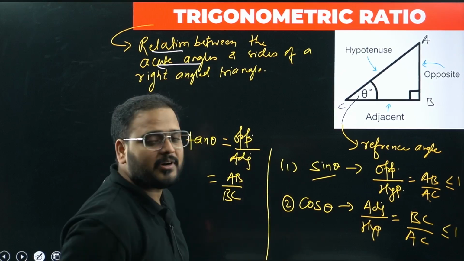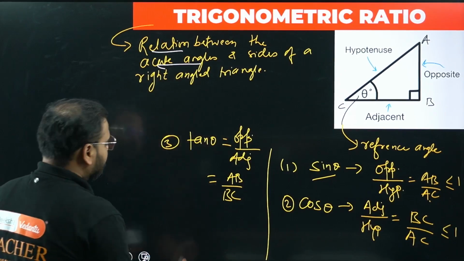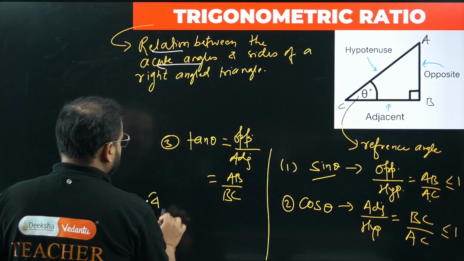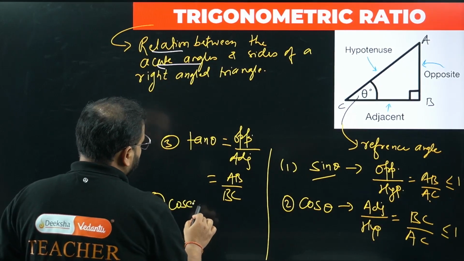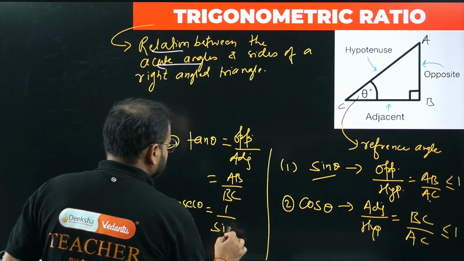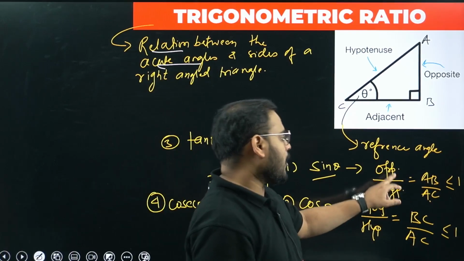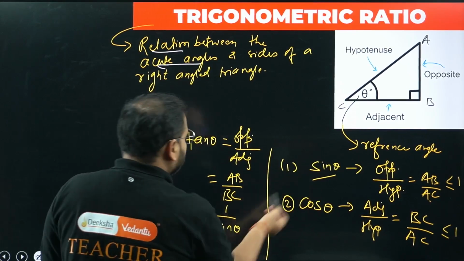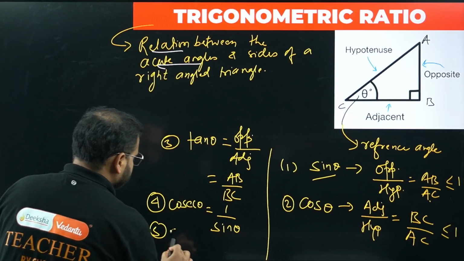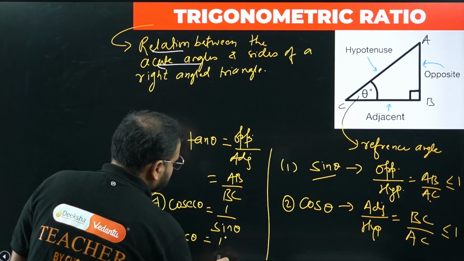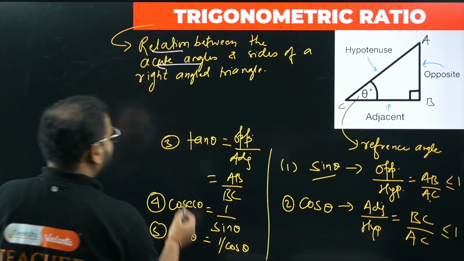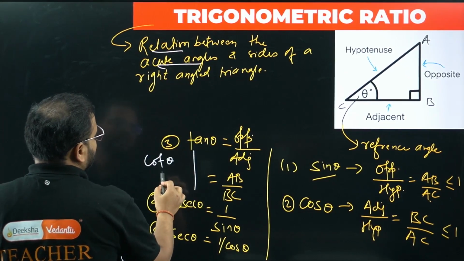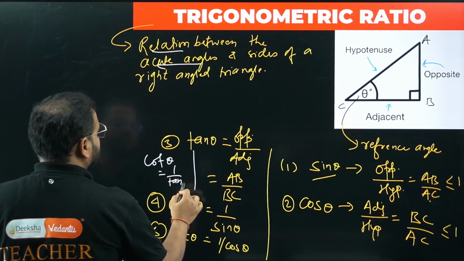Sine, cos and tan we have now. What about the other ratios? I won't write the values, I'll just write the relations. Cosec theta is simply 1 by sine theta. Putting the value of sine theta, opposite by hypotenuse, it becomes hypotenuse by opposite. So the reciprocal of sine is cosec. Same goes with sec theta, the reciprocal of cos theta, and we also have cot theta as the reciprocal of tan theta. I hope this is clear.